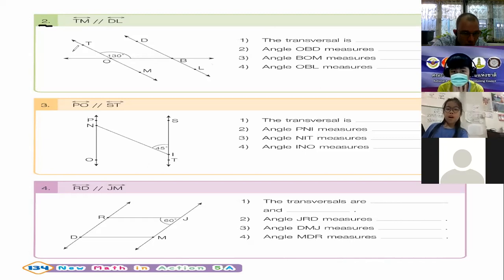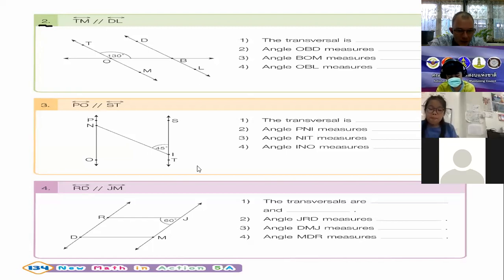So first, what do we have? We have one line, 2 lines, and we have 3 lines. Do you see? 2 of them are parallel, 1 is intersecting. So let's first draw our parallel lines to make sure.